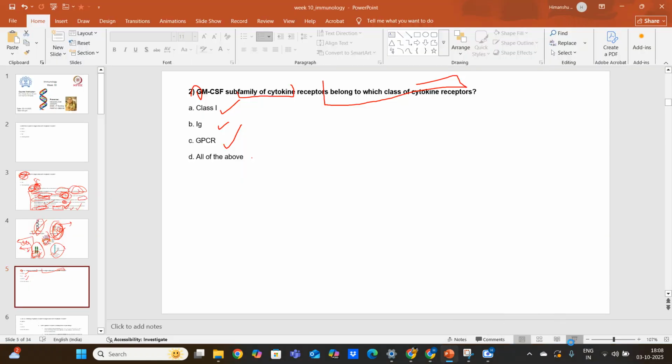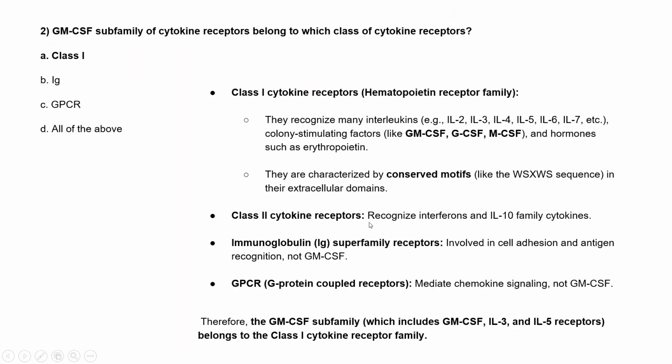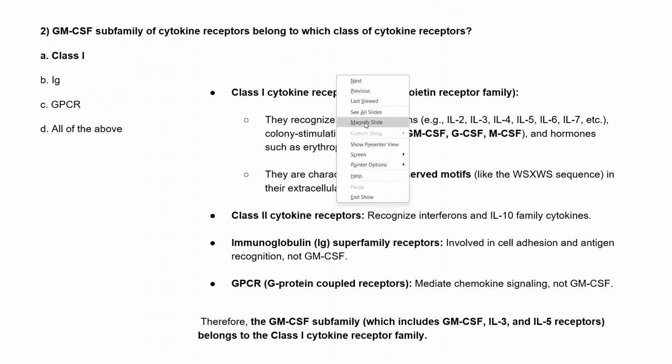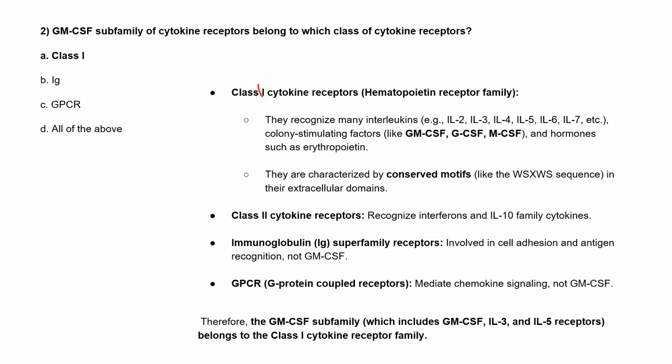Option 1. Okay, you are right, very good. The class 1, and we also call it hematopoietin receptors. So this is the right answer for this question. Here we can see that these class 1 cytokine receptors, mentioned in the previous slide, are also called hematopoietin